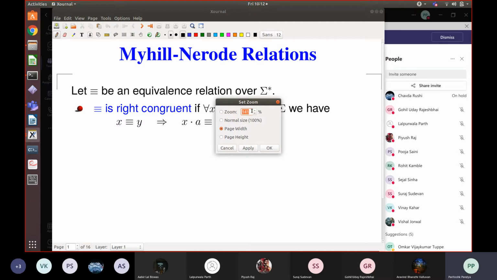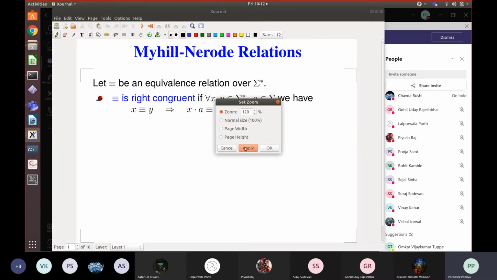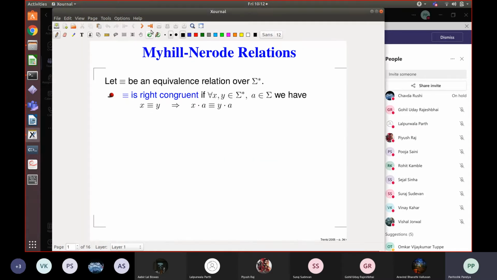I have to set the zoom to 230. That doesn't work either. Okay, that should work. That also doesn't work. Yeah, that's fine.